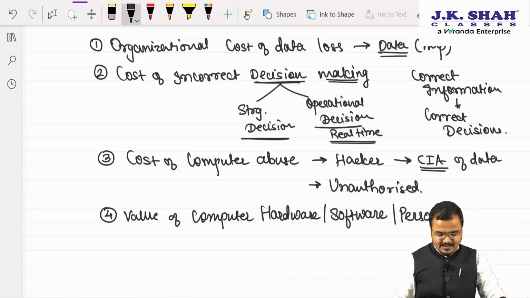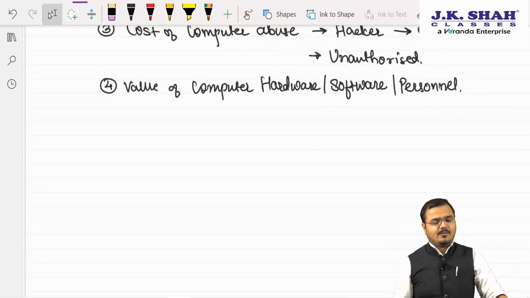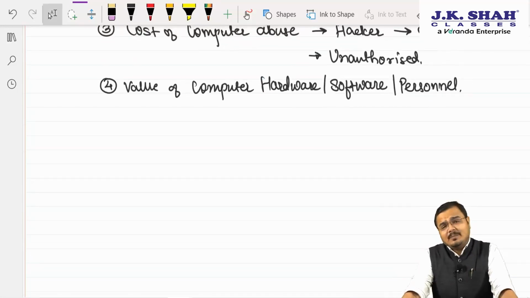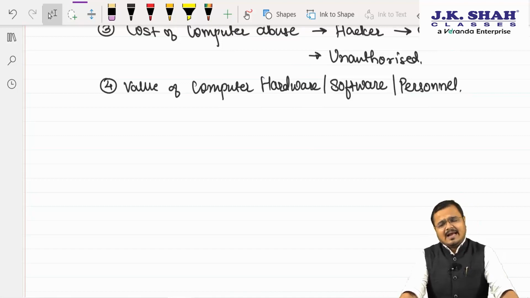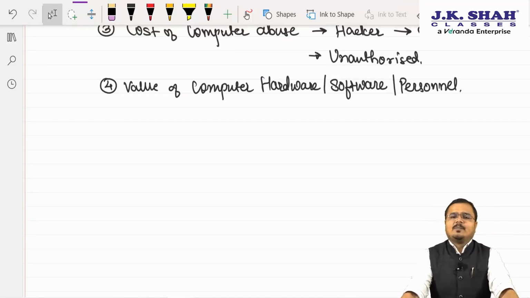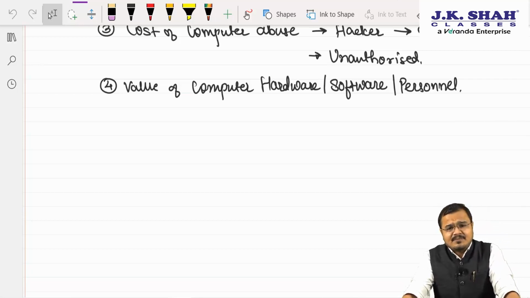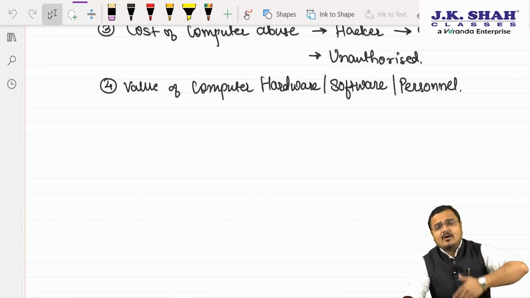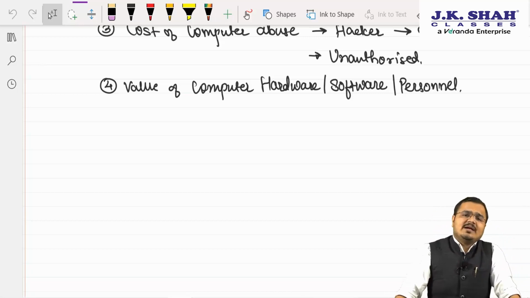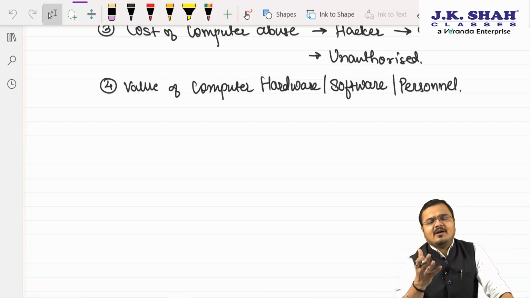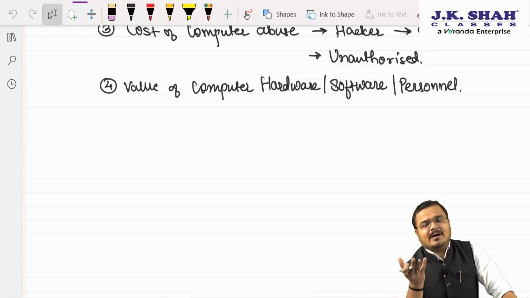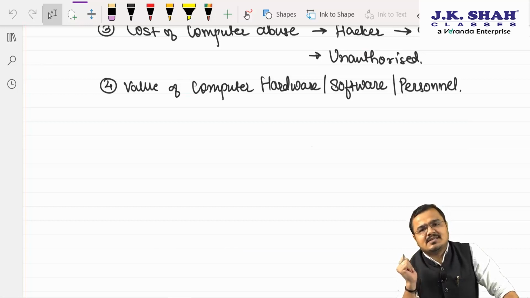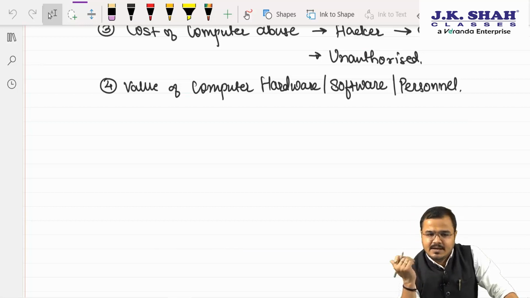Now tell me, chartered, if your computer hardware, software or personnel are there, but they are not maintained properly, especially we are discussing the hardware and software. Hardware you had not purchased from approved vendors, software you are not upgrading on time, and human resources are not available where they are actually required. Will it affect the organization's decision making capabilities? Yes or no? Yes, sir.